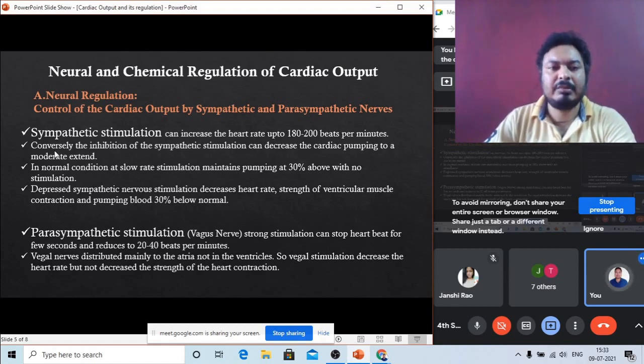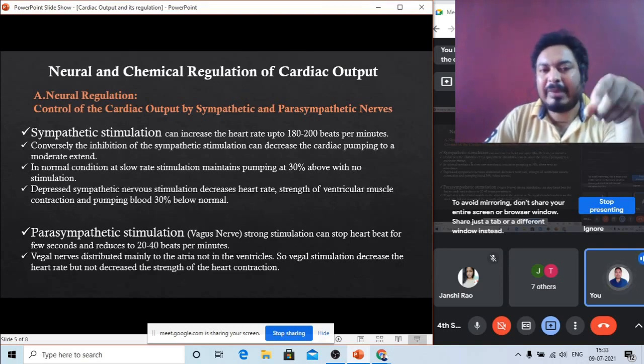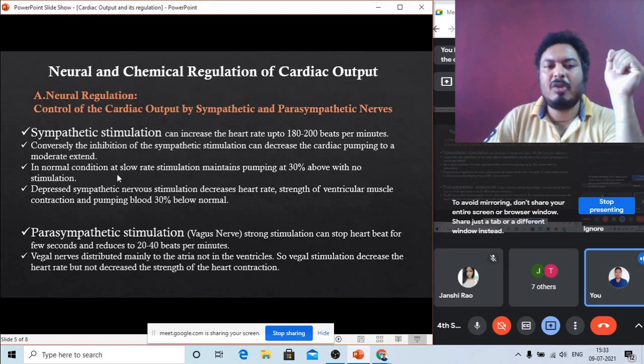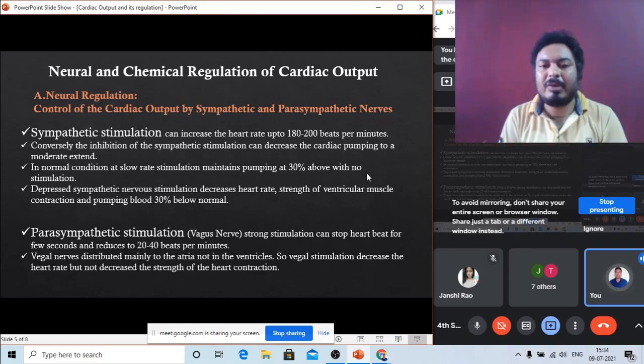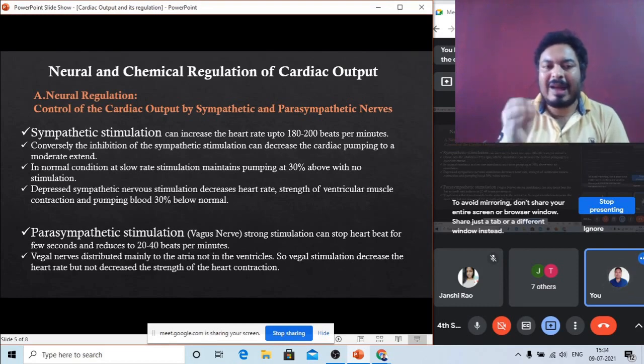Now see, conversely, the inhibition of the sympathetic stimulation can decrease the cardiac pumping to a moderate extent. That means, as I already said, if the sympathetic nerve is inhibited, then the contraction or pumping of the heart also decreases. In normal condition, with slow stimulation of the sympathetic nerve, pumping is around 30% above the normal ratio.